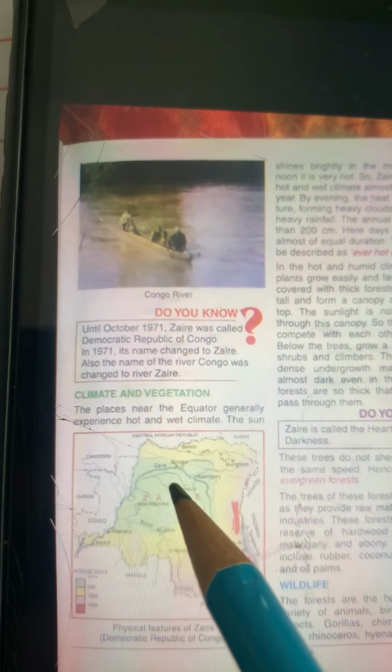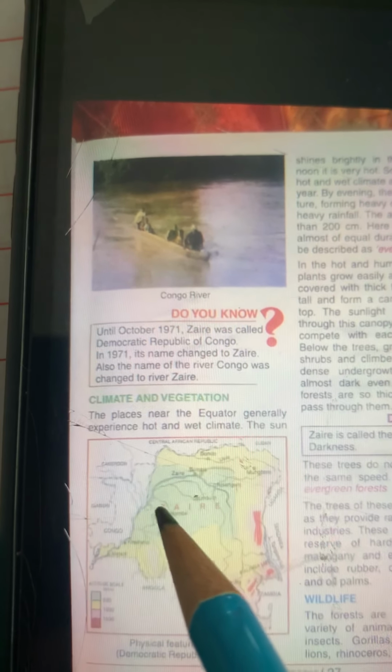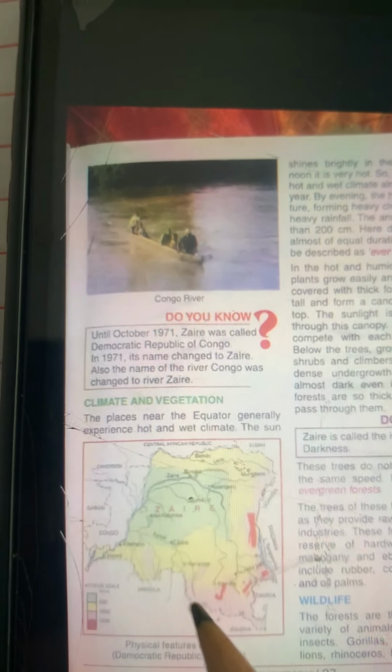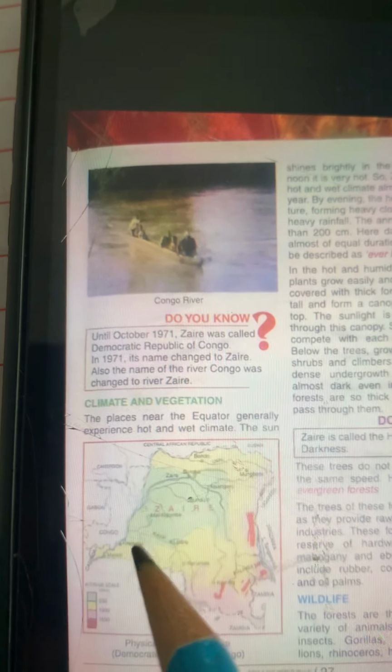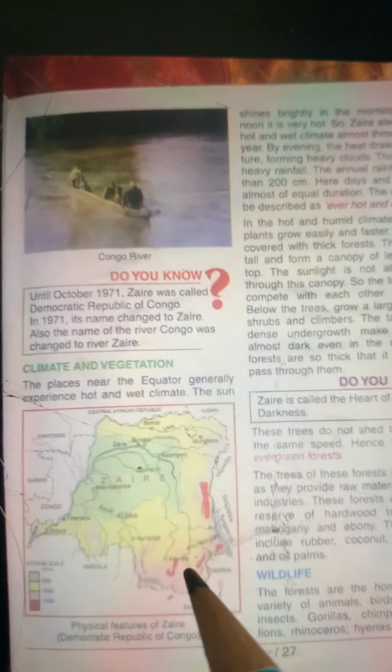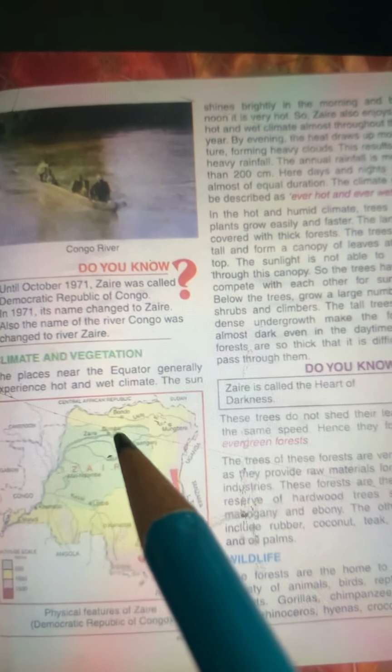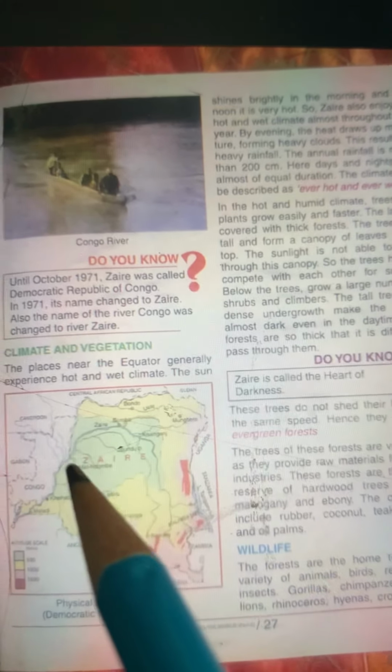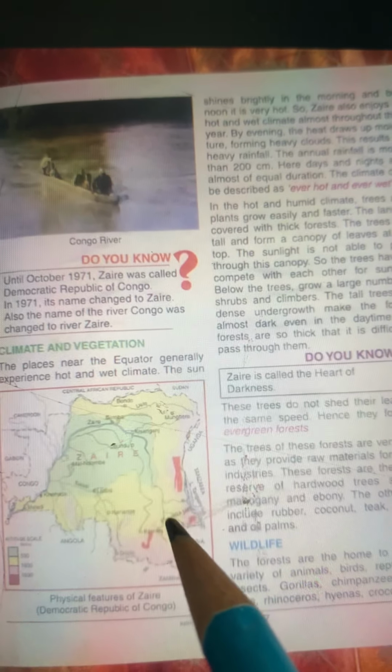Oh my God, wow. So many tributaries. This country, Zaire, lies in the basin of river Zaire. So river Zaire has so many tributaries also.